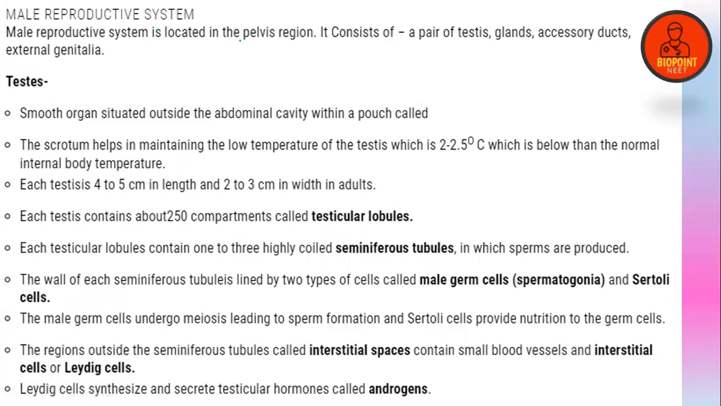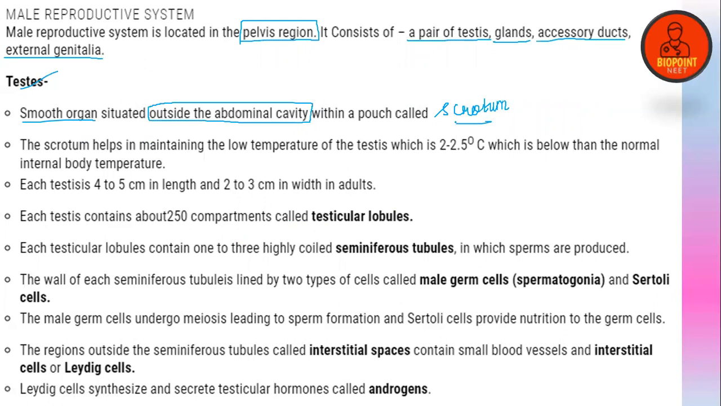The male reproductive system is located in the pelvis region. It consists of a pair of testes, accessory ducts, accessory glands, and an external genitalia, which is the penis. First, we are going to discuss the testis. It is a smooth organ situated outside the abdominal cavity within a pouch-like structure called the scrotum.